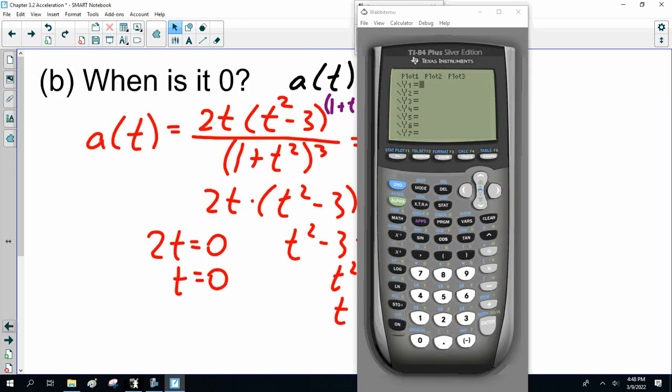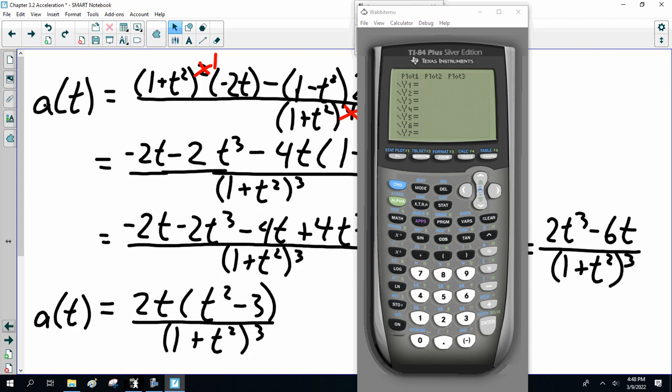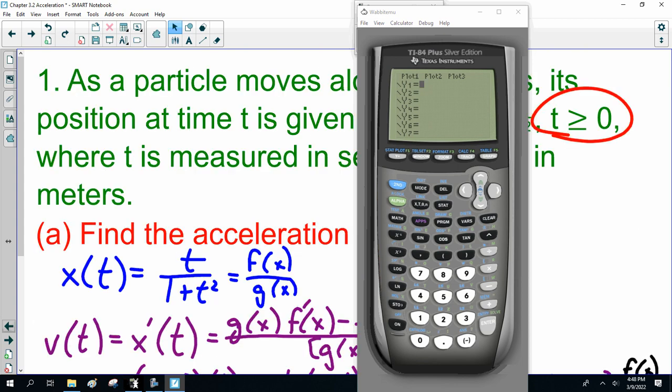So, the first equation was, let's go back here. Displacement is x divided by bracket 1 plus x squared, close bracket. Now, I'm going to make my window. I happen to cheat. Notice it's 0 to 4 seconds, negative 2 to 2. I did this already. And I get a graph like that. So that is my displacement.